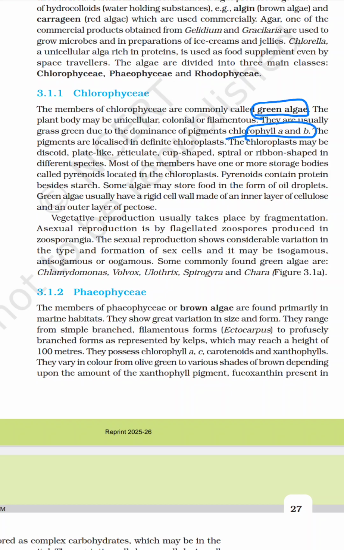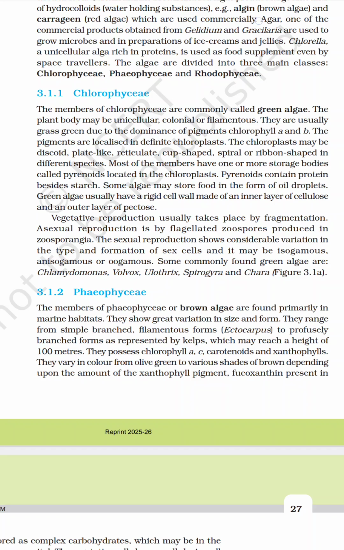The body structure may be unicellular, colonial or filamentous. The pigments are localized in definite chloroplasts. The chloroplast may be discoid, plate-like, reticulate, or other shapes in different species.